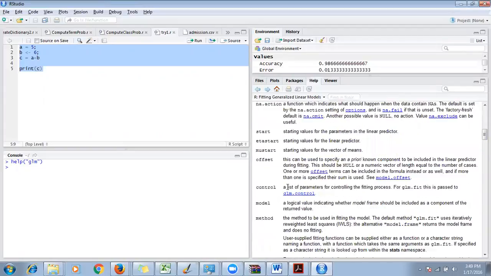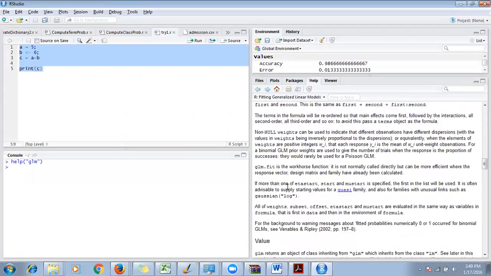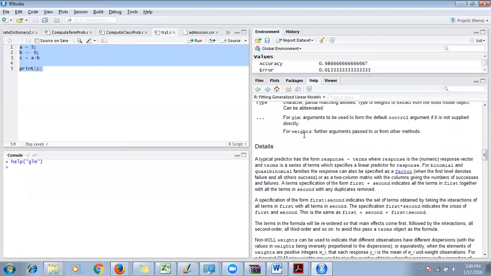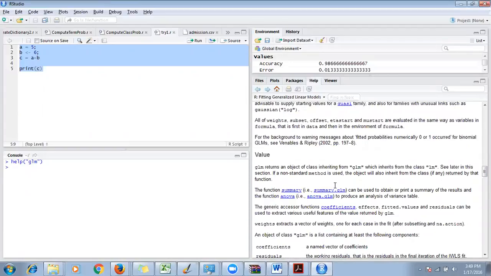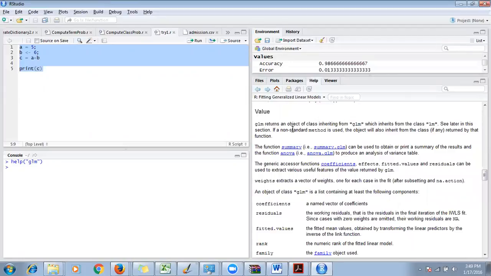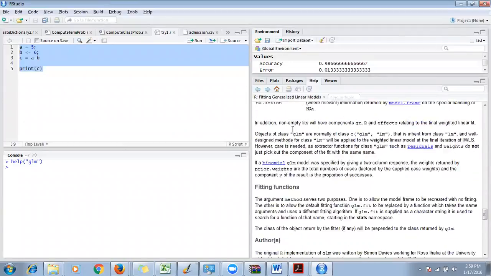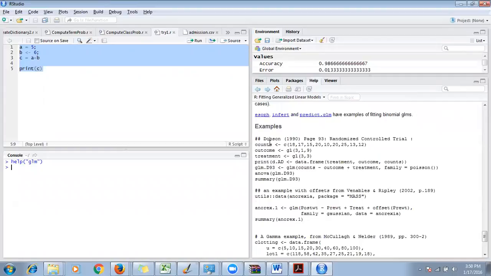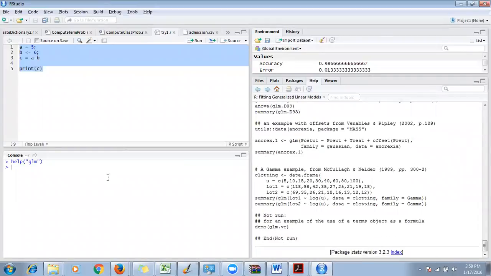Okay, it will give you a lot of description about that particular method, and it will also give you some examples of how to run it. So instead of help in the bracket GLM, there is another shortcut.